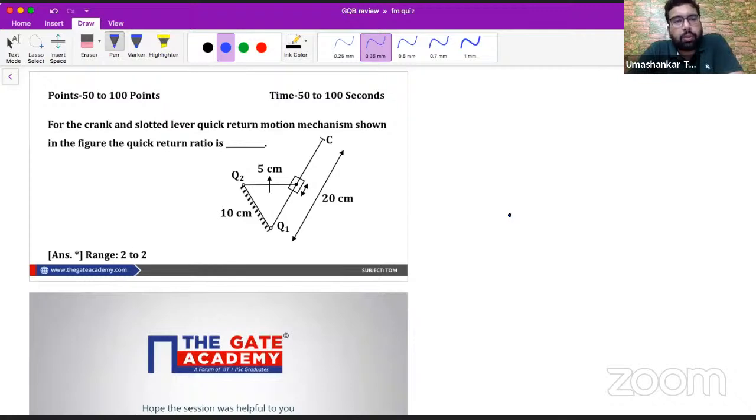Now coming to the last question: for the crank and slotted lever quick return motion mechanism shown in the figure, the quick return ratio is? In this question, this is the length of the crank and this is the length of the connecting rod. So first of all, we need to find the alpha.